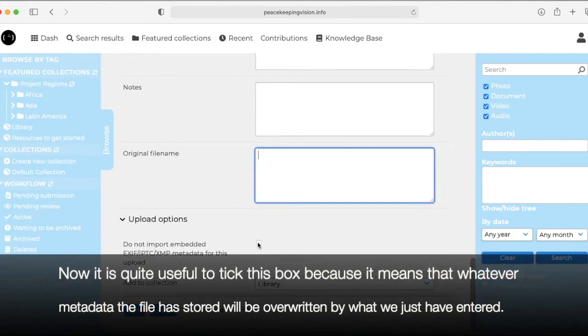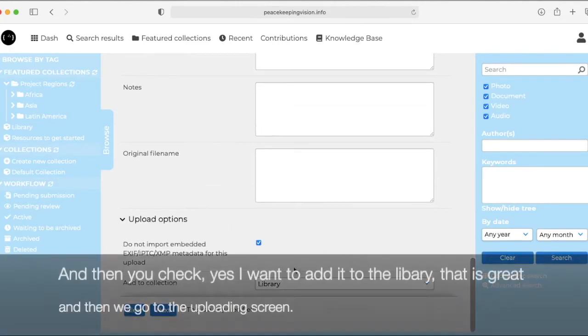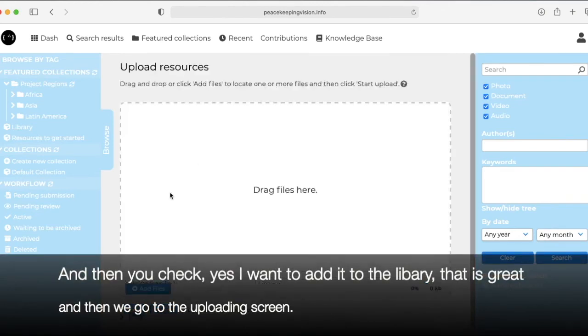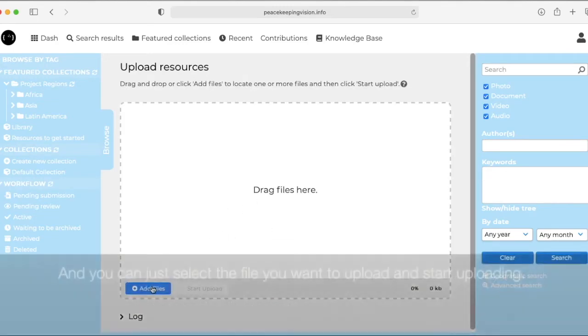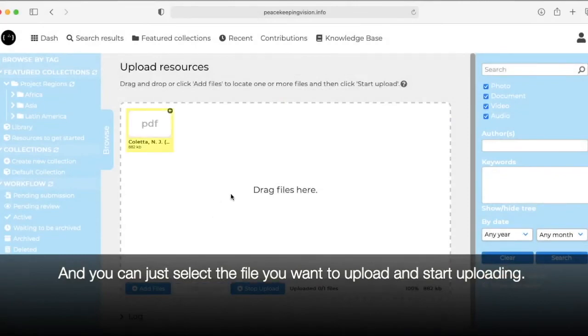Now it is quite useful to tick this box because it means that whatever metadata the file has stored basically will be overwritten by what we've just entered here. So this is quite a useful one. And then you check and you see, yes, I want to add it to the library, which is great. And then we go on to the uploading screen, and you just select the file you want to upload, and we start uploading.